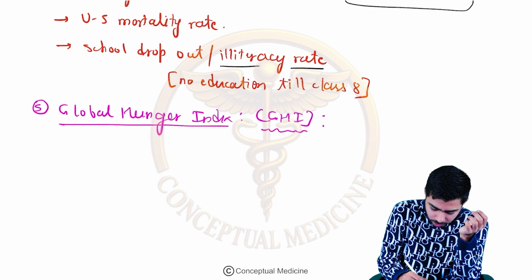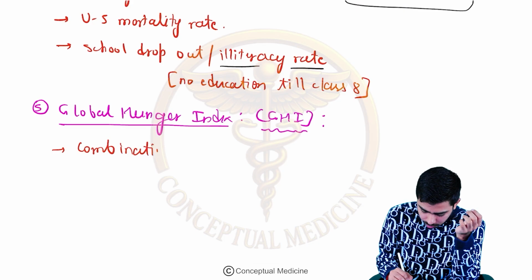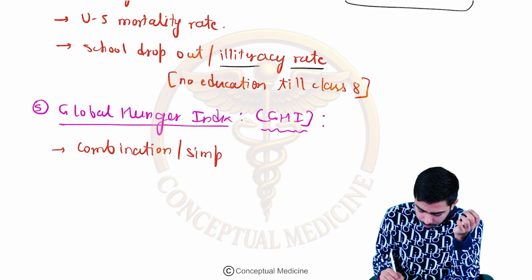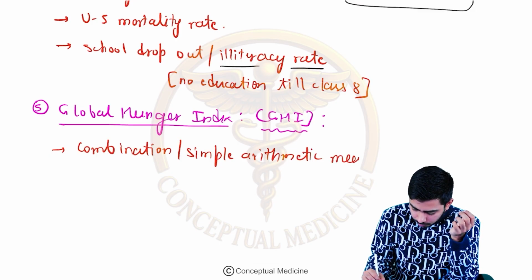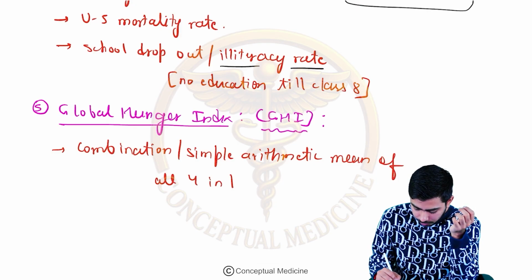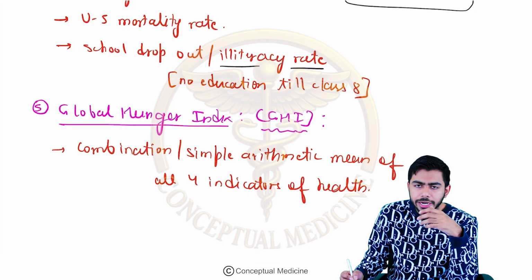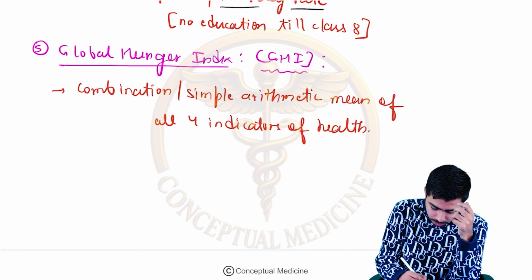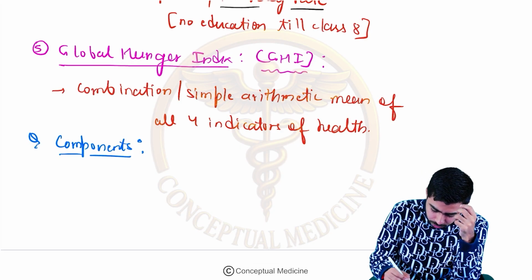So it is a combination, or simple arithmetic mean, of all 4 indicators of health which we have just talked about. And what are the components over here? Again, guys, what are the components that might be asked? Usually they ask you only the components as far as the global hunger index is concerned. So the components over here are,